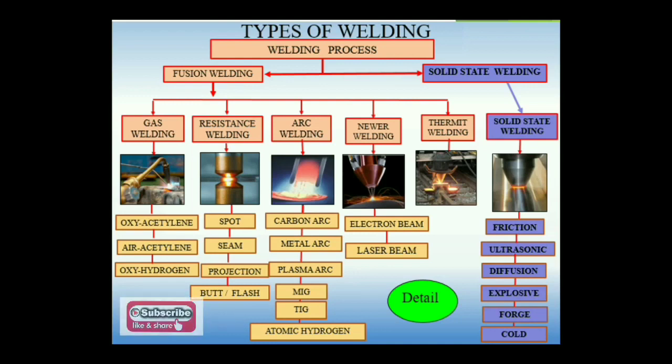Second one, resistance welding process. In case of resistance welding process, it is generally carried out on conductive materials, and the working principle is the resistance to the flow of current, which produces a high amount of temperature at that particular spot area, and with the application of pressure the welding is carried out. In that case no filler metal is used, and according to the design and characteristics of the resistance welding, it is divided into 4 categories.